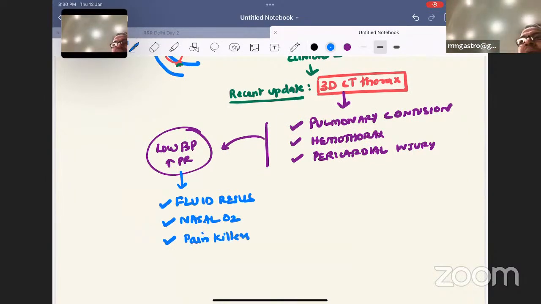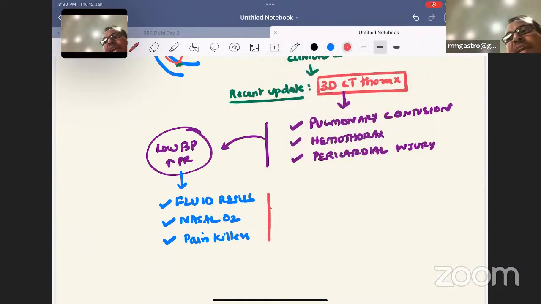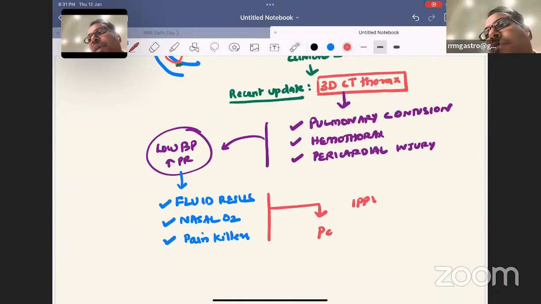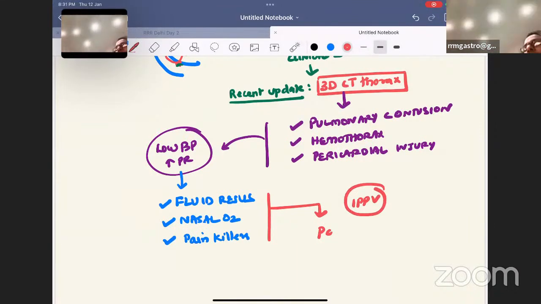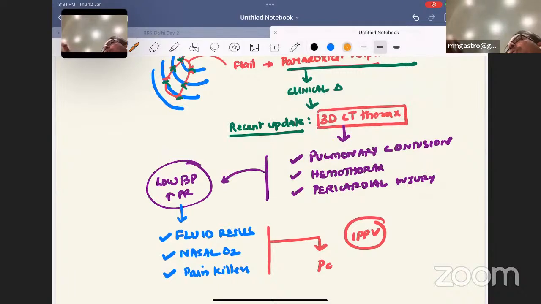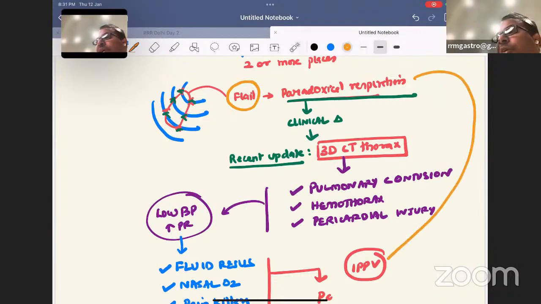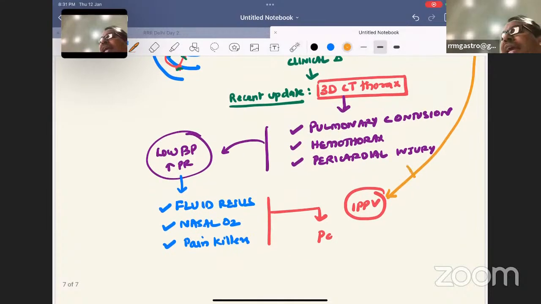First, an important role: we have to take a CT scan of the chest, and only then can we decide on the management of flail chest. Many of you answered to do IPPV. Yes, it was an old concept. I'm telling you, in olden days, what we used to do 10 years back when I was doing my MS post-graduation, whenever we saw a flail chest with paradoxical respiration, we immediately did IPPV. That is abandoned now, not needed.